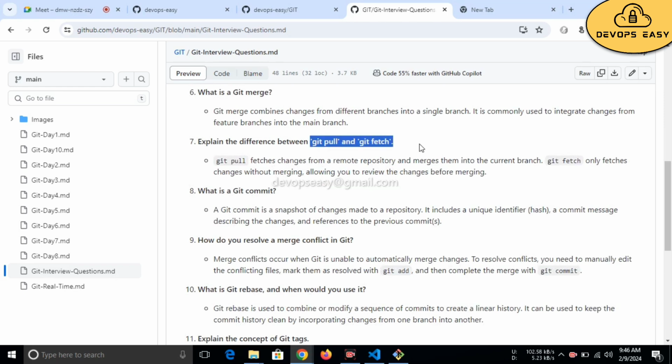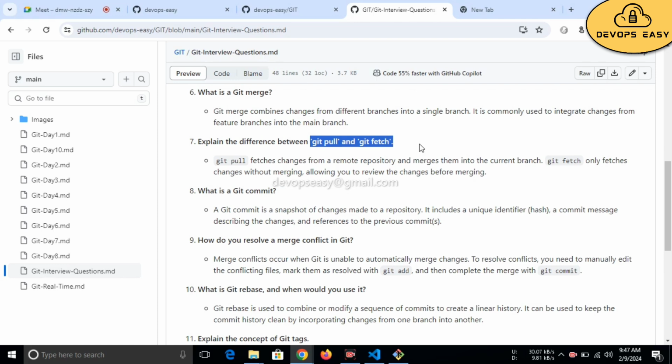Whatever questions they are going to ask, all the questions I've collected and kept in one place. So you just go through all of this and practice well. These questions will be repeated in your interview. No questions will be out of this.